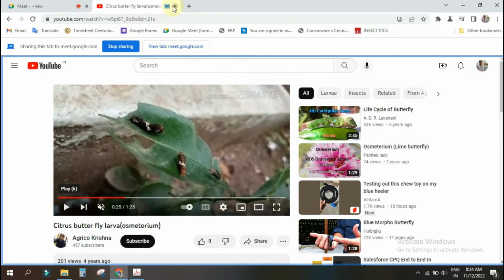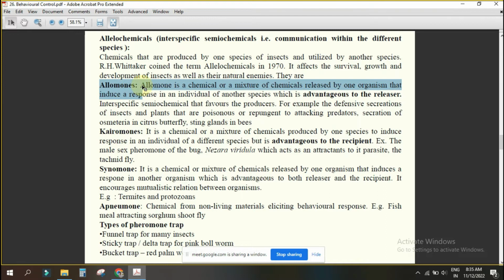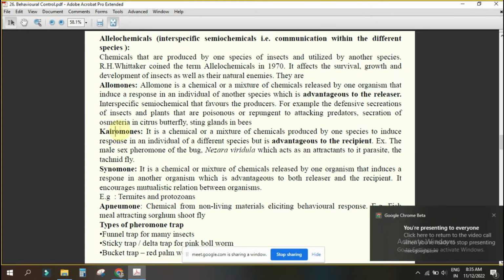Understood? Yes, sir. So now coming to our kairomone. Kairomone means what? Positive towards the receiver. Allomone means positive towards the sender. Kairomone means positive towards the receiver. Understanding? Yes, sir.